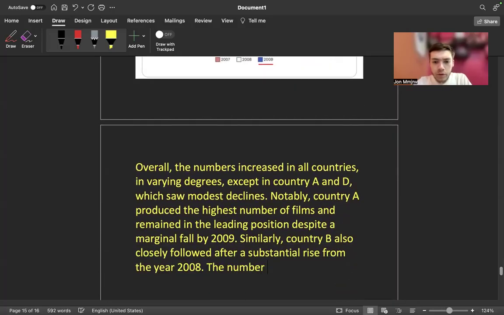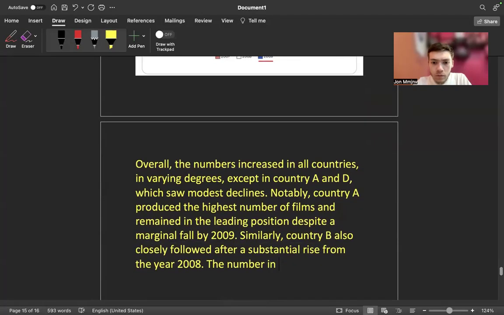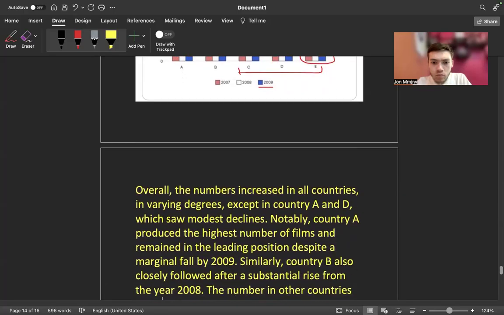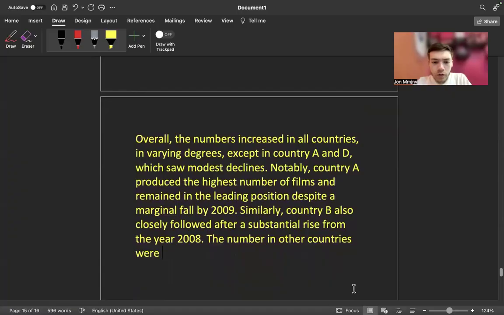The numbers in other countries were much lower.